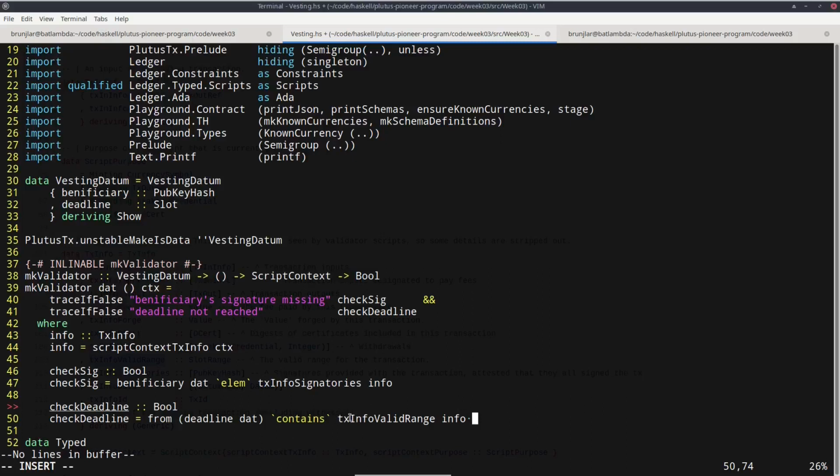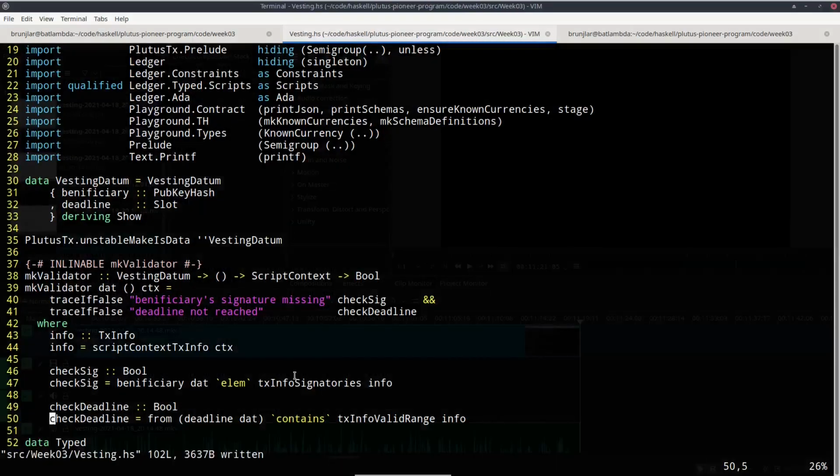And now we check that this range is included in the range that starts at the deadline. So other way around with contains, the interval that starts at the deadline contains the valid range, which in turn contains the current slot. So this makes sure that the current slot is indeed included in this, which means it is later than, or not earlier than, the deadline. So that completes the validation logic.